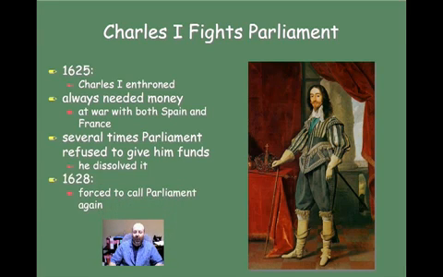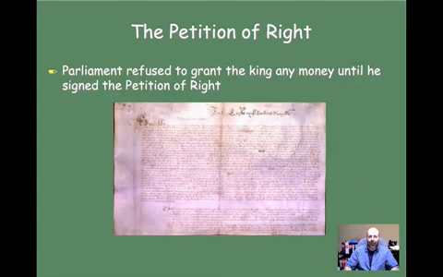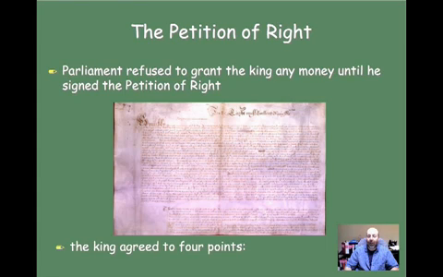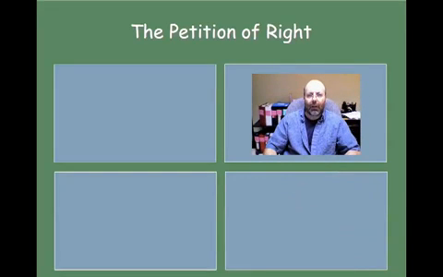So in 1628, he was forced to call Parliament once again, because he needed money. All right, so they basically refused to grant the king any money until he signed what was known as the Petition of Rights. So Parliament's going to impose what's called the Petition of Rights on him. Here's a picture of what the Petition of Rights actually looked like. So the king agreed to 4 points that were actually in the Petition of Rights. Here are the 4 points in the Petition of Rights that he agreed to.